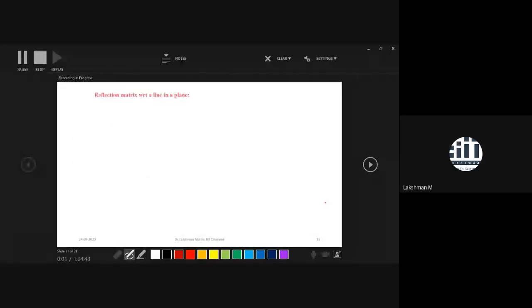So the next question is the reflection matrix. In a similar fashion, you can find the reflection matrix. First we can discuss reflection with respect to a line. The line is already given here.